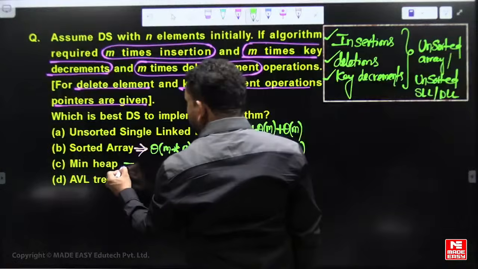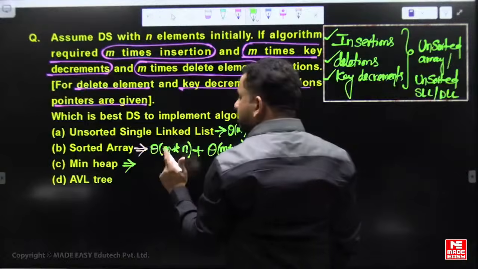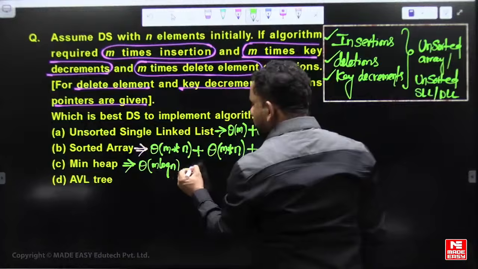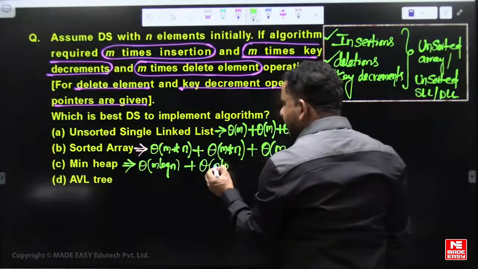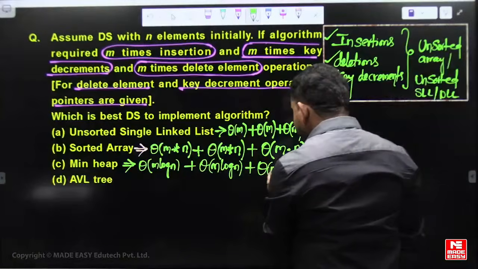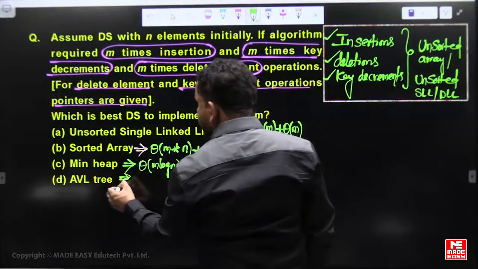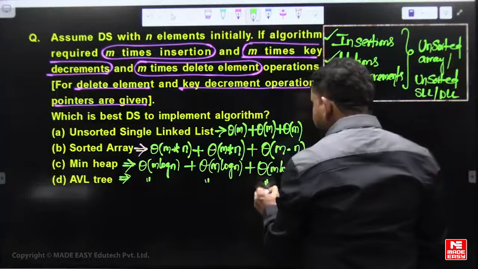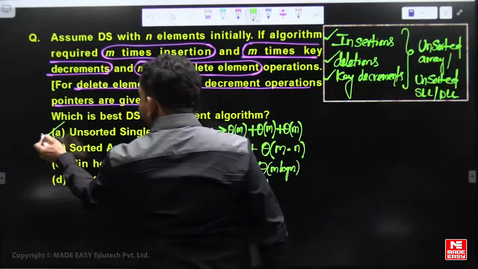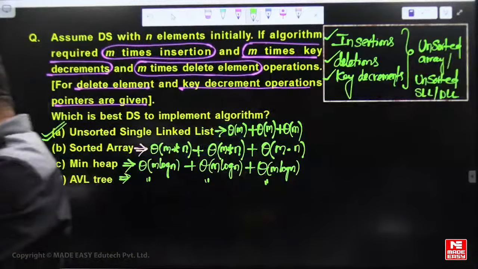In a min heap, overall it is log n time. All three operations, insertion, key decrement, deletion, are log n time, so it becomes m log n plus m log n. For an AVL tree, all are log n time, the same thing. So the best data structure is an unsorted single linked list, even an unsorted array is also fine.